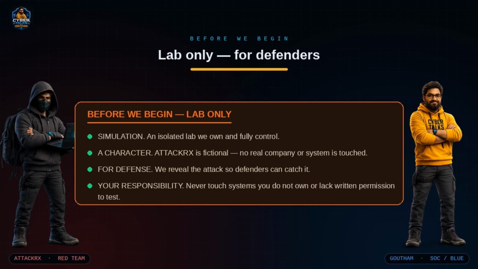Everything you are about to see runs inside an isolated lab that we own and fully control. ATTACKRX is a character, no real company is targeted and no real system is ever touched. We reveal how the attack works for one reason and one reason only, so that defenders like you can learn to catch it. Never use anything you learn here against a system you do not own or that you don't have clear written permission to test. Unauthorized access is illegal, and what you choose to do with this knowledge is entirely your responsibility. So let's use it the right way: learn, secure, and defend.